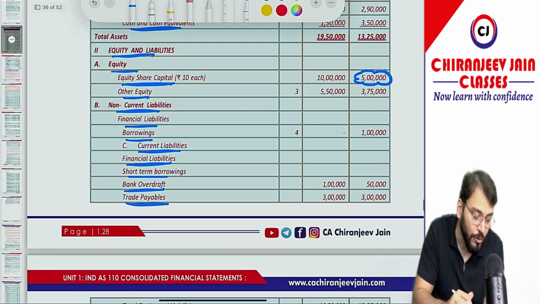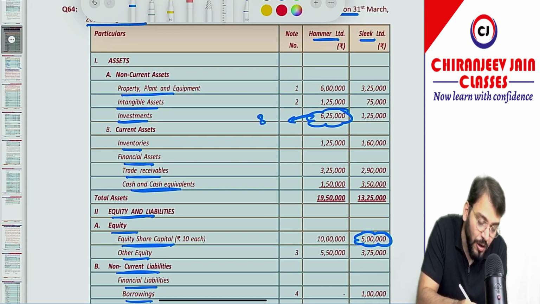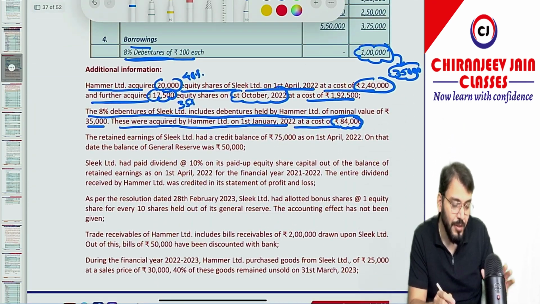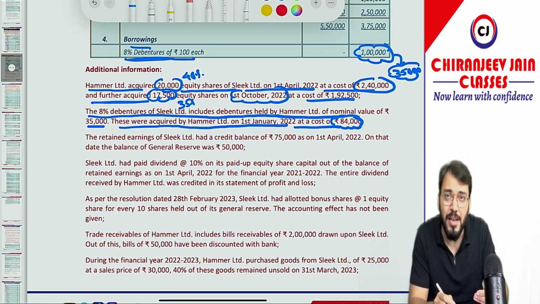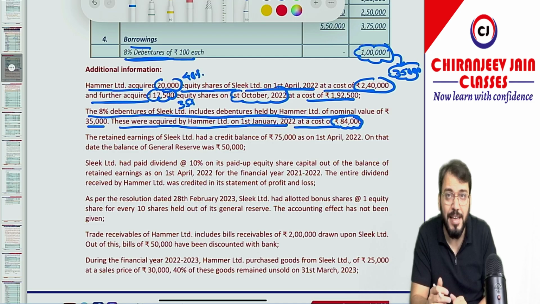So this investment will include how much? This investment will include 85,000. Understood this point? Correct. This is also a new point given in the question. Simple, but it is as simple as one type of intercompany balance. Intercompany balance needs to be cancelled.